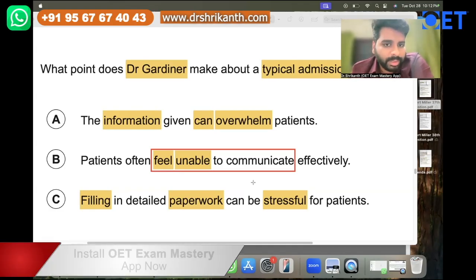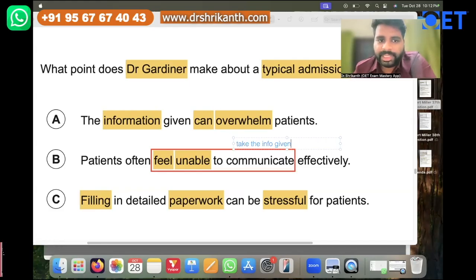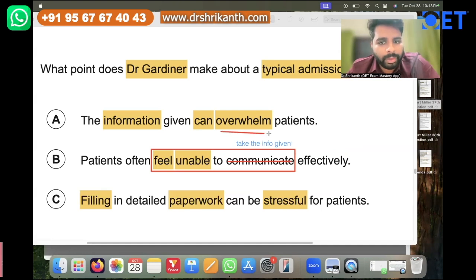That is not mentioned. They are telling that patients feel unable to take the information given. This is what is mentioned. Patients often feel, because they are mentally sick and physically sick, unable to take the information that has been given to them because it is too overwhelming for them.